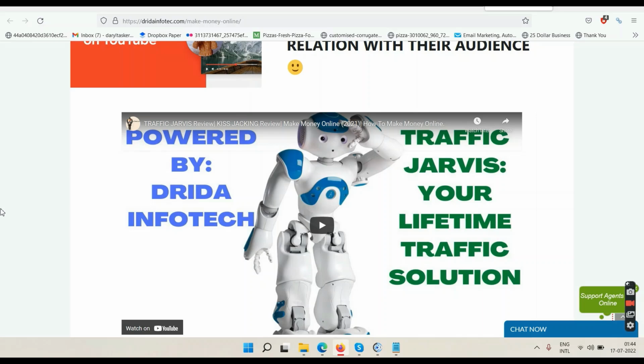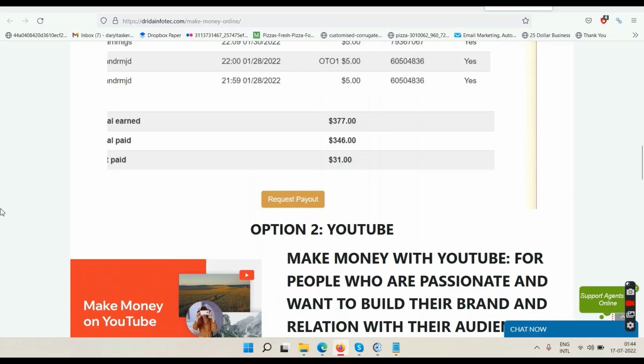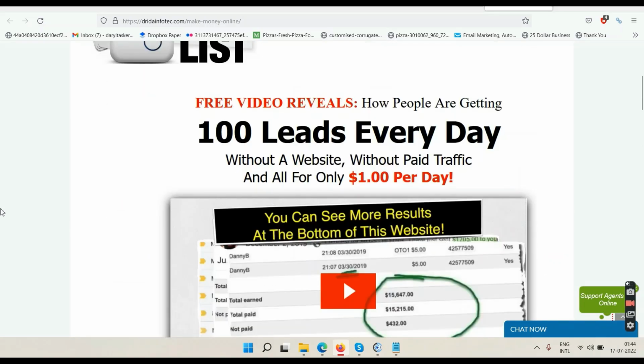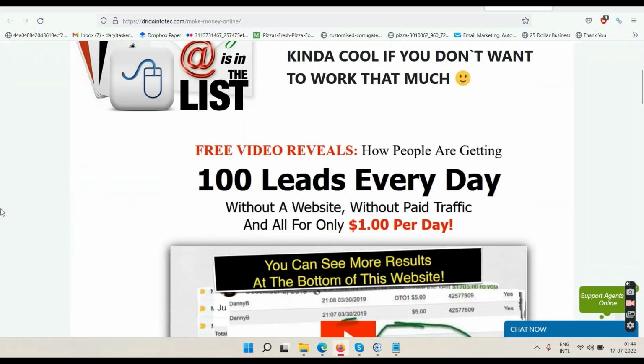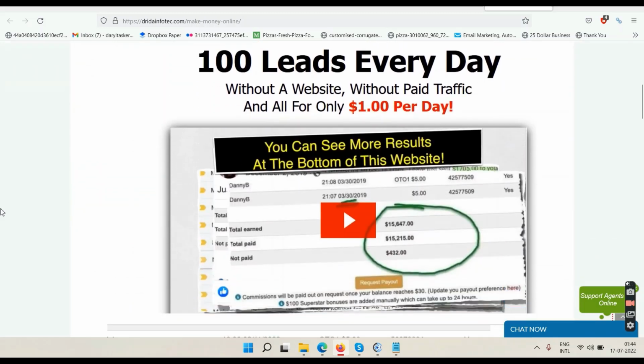Before I talk about Traffic Jarvis in detail, first of all, let's talk about this email marketing method here. You can also make money with email marketing just by sending 1 email per day, but you need a lot of numbers. You need to have thousands and thousands of email addresses in your list, and only then can you go ahead and make some money with email marketing. So if you want to grow your email list without buying paid ads, then you can try this system which you see right now on the screen.